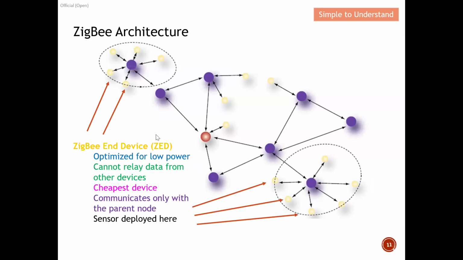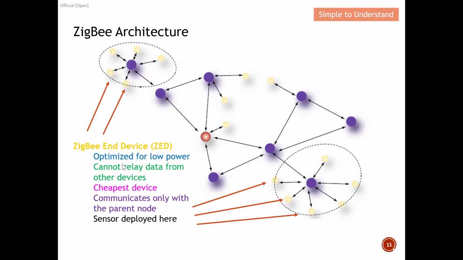Next, the ZigBee end device. Why do we need this ZigBee end device? As I mentioned earlier, they will be the simplest device, which means they have less processing power and less memory, and because of this, they have low power. Once you have low power, later on you will realize they can be powered by battery. As for the router and coordinator, they probably must be powered by an AC source, while the end device may be powered by battery, as you can see here.